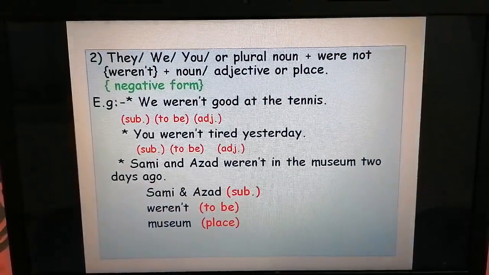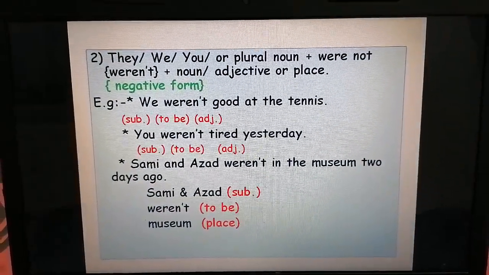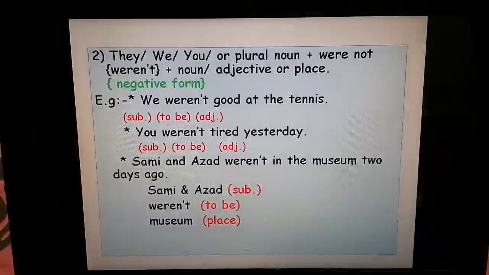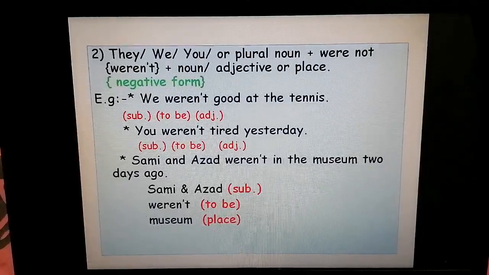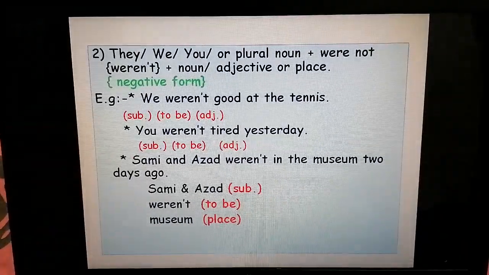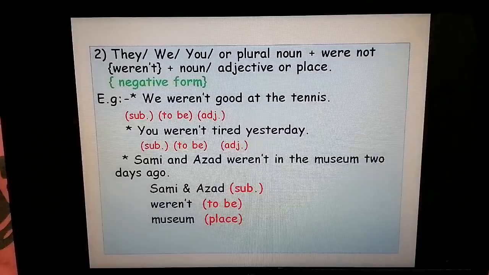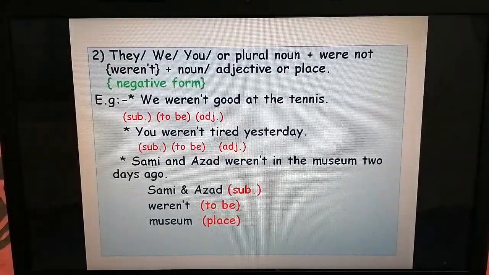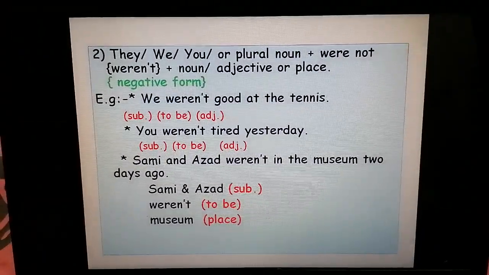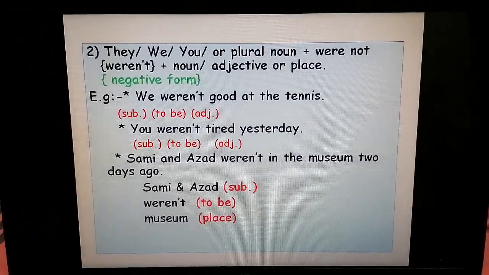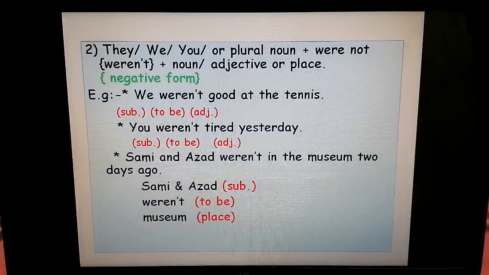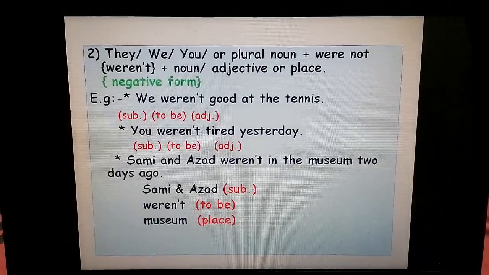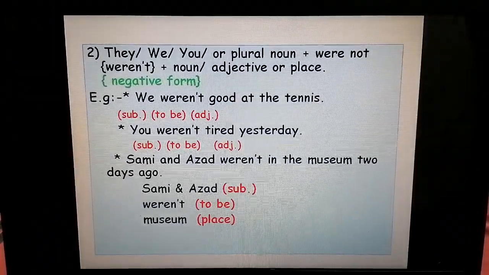Here we have second rule in negative form. They, we, you, or plural noun plus were not, or we can say weren't, plus noun or adjective or place. For example, we weren't good at the tennis. We is a subject, weren't is a verb to be in negative form. Good is an adjective. At the tennis is the complement of the sentence.